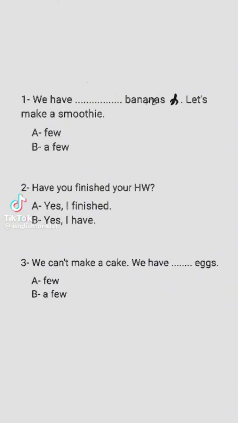We have bananas. Let's make a smoothie. Few, a few. What's the difference? Well, both of them have the same meaning. They mean a small number of something. But few means this small number is not enough. A few means it is enough. Small, but enough. Here we say, let's make a smoothie.